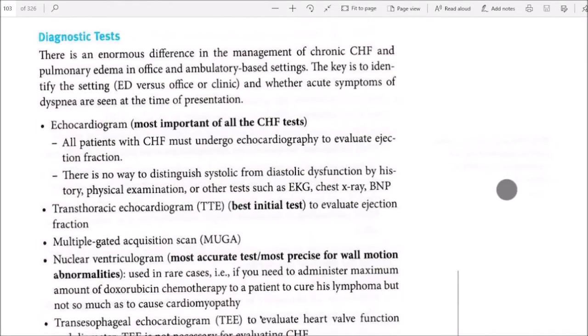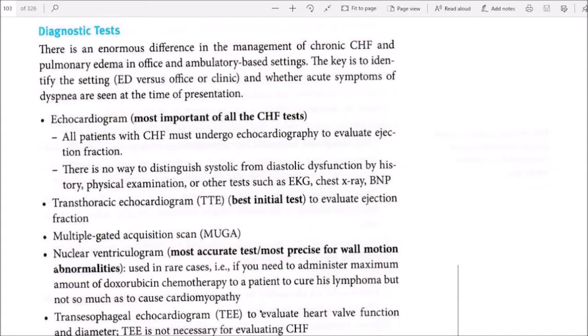Diagnostic test. There is an enormous difference in the management of chronic CHF and pulmonary edema in the office and ambulatory-based setting. The key is to identify the setting, ED versus office or clinic, and whether acute symptoms of dyspnea are seen at the time of presentation.